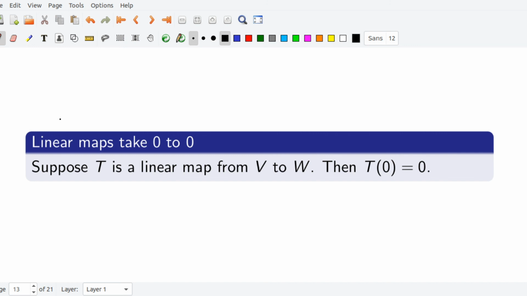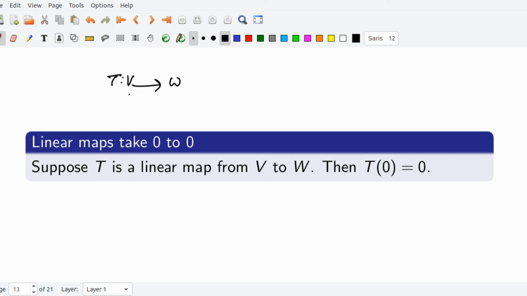Finally, we move to the idea of null space. Every linear map takes the 0 vector into the 0 vector. For example, T is a linear map from V to W. Since V and W are vector spaces, both contain 0 vectors.